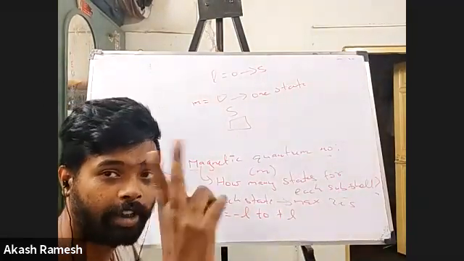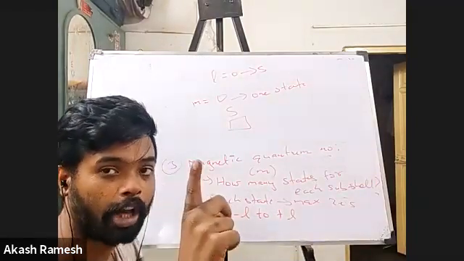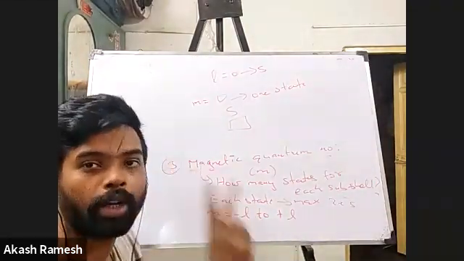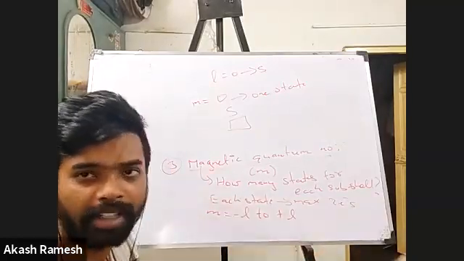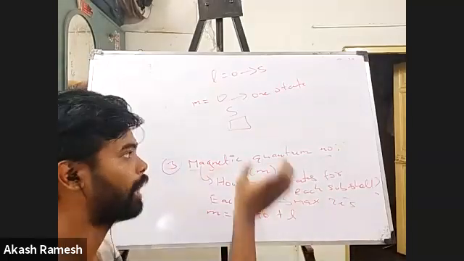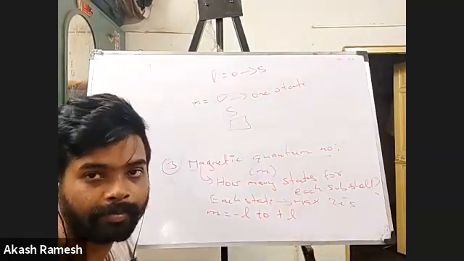Each state can have a maximum of 2 electrons. So the s orbital has only one state, so only 2 electrons are possible. Any s orbital, 1s or 2s or 3s or 4s or whatever it is, can have only one state.